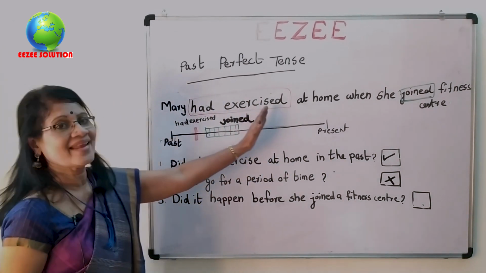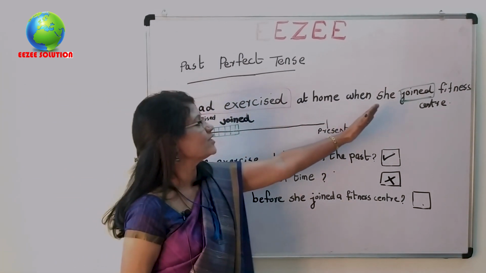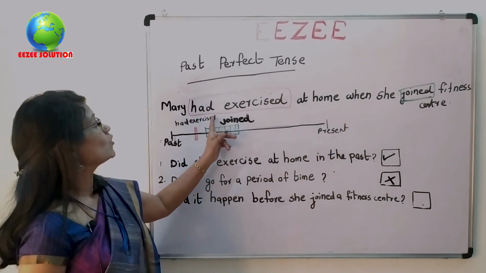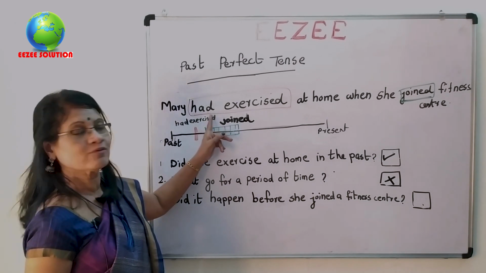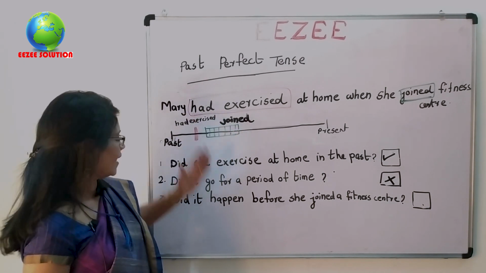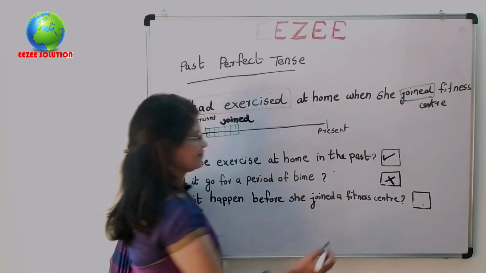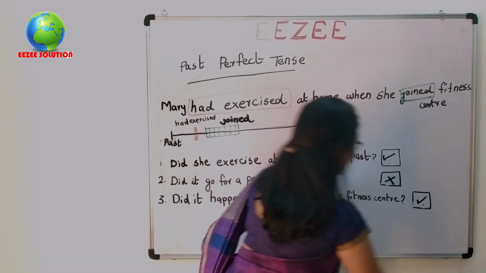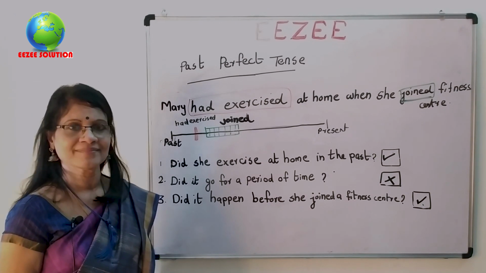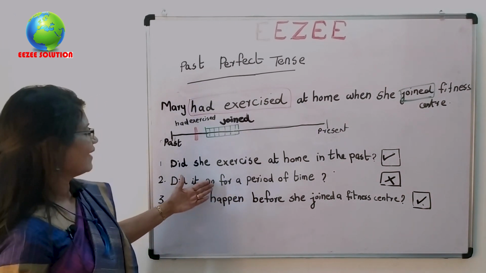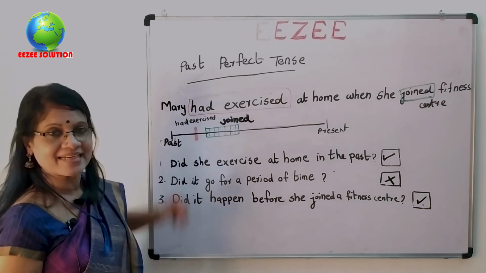Yes, Mary had exercised at home when she joined fitness center. Here I use past perfect tense for the first event. For the first event we have to use past perfect. So it's clear. But here, did it go for a period of time? That is not clear in this sentence.